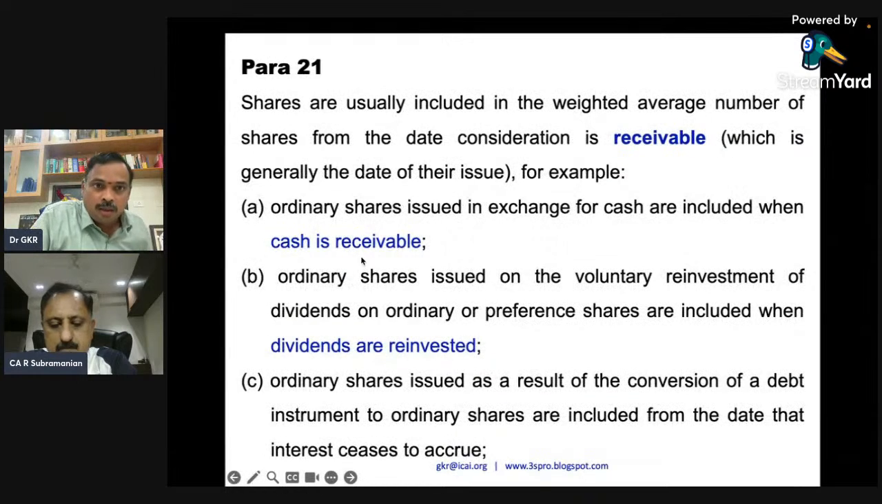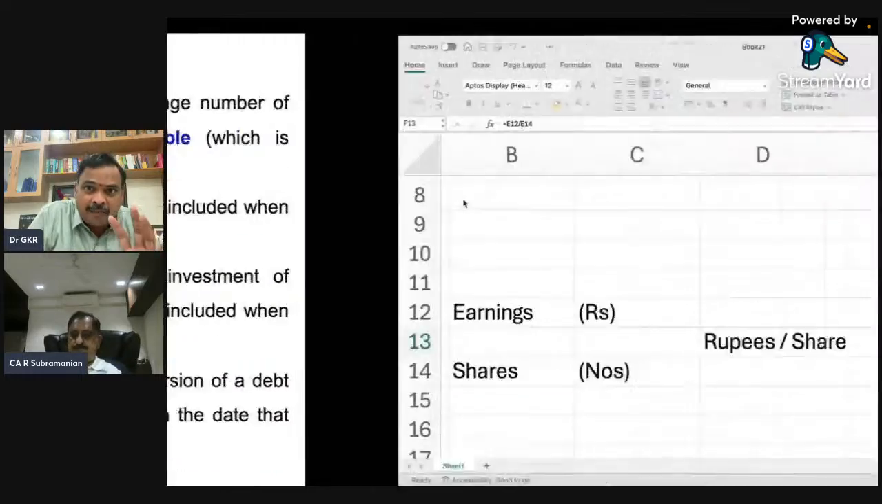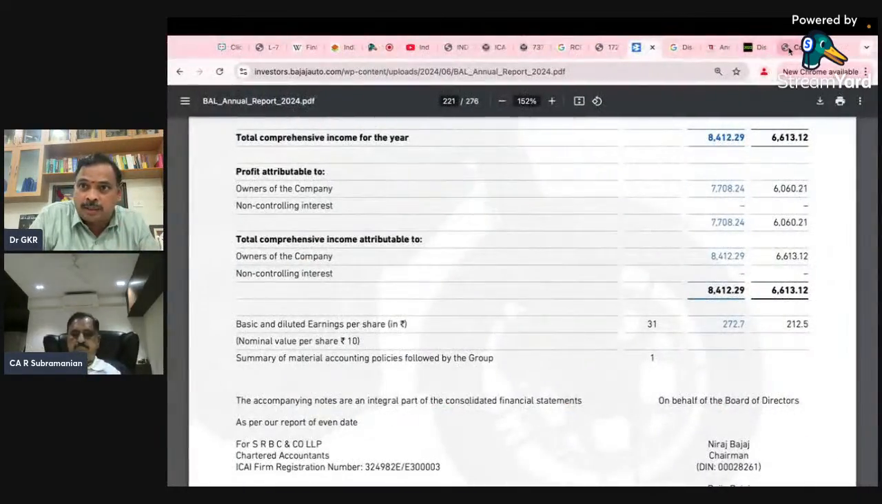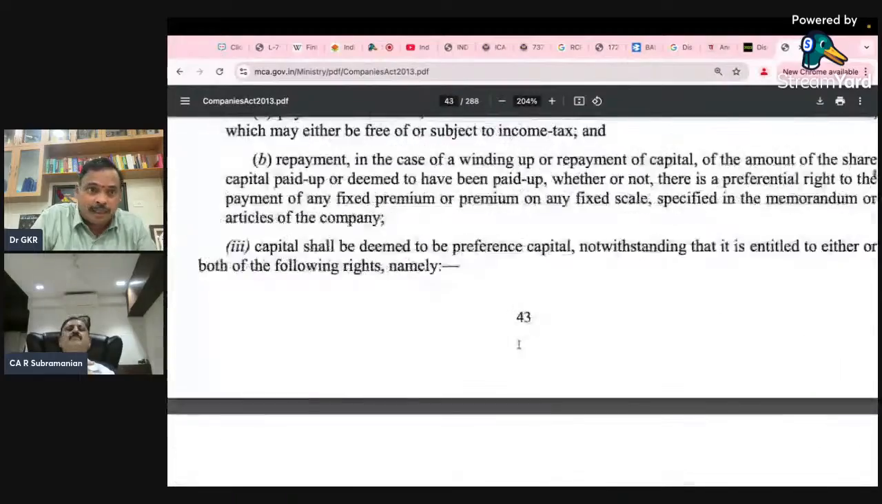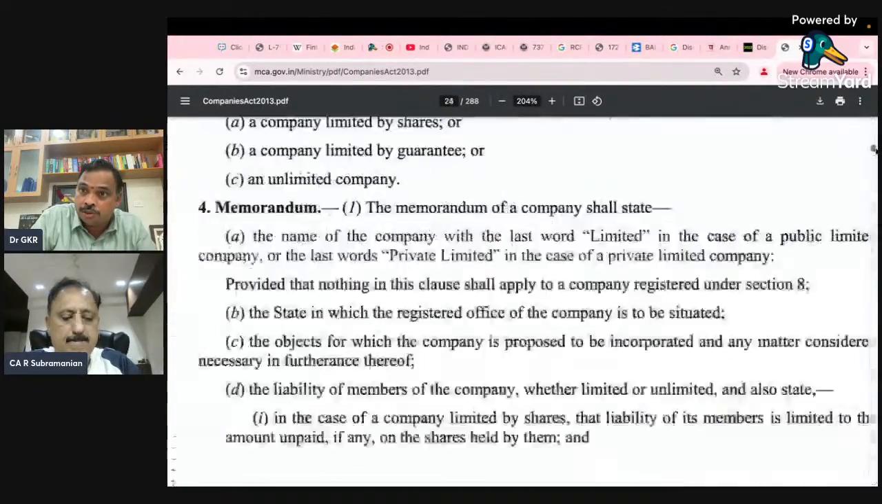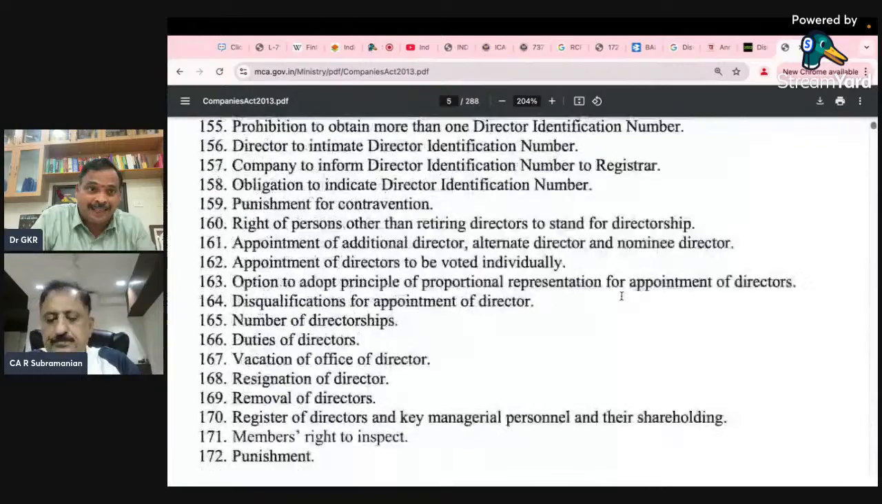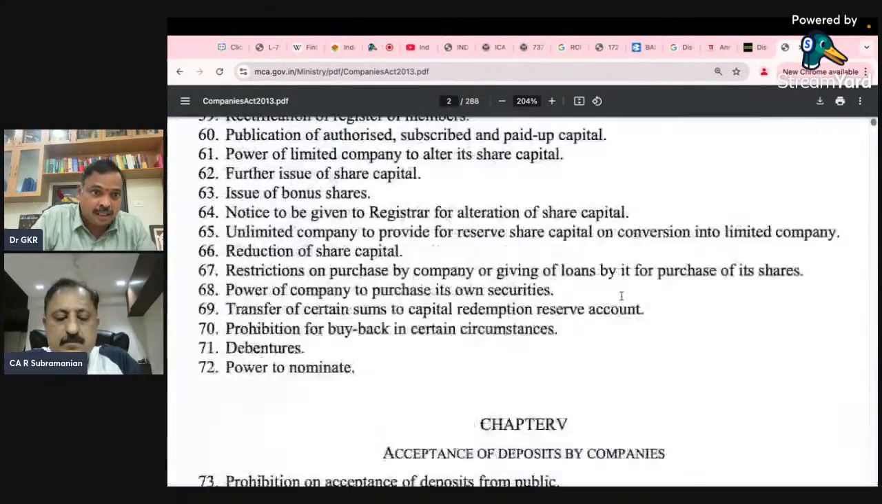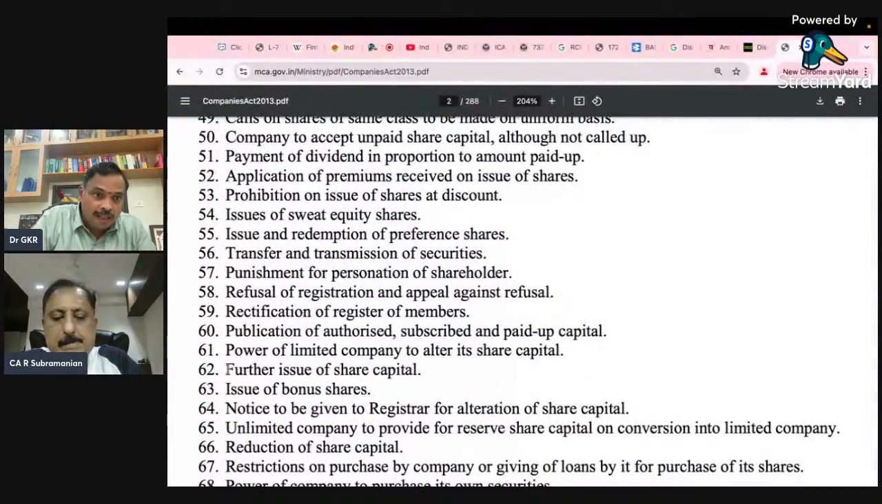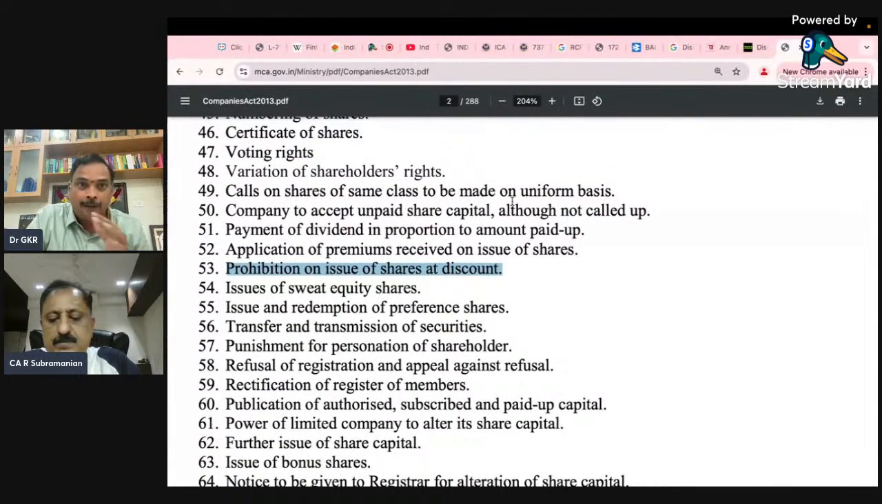There is a very, very important term in the Companies Act. I'll take you to the Companies Act here. There is a concept called issue of shares. Authorized capital is not the point. I'll take you to section 62, issue of share capital. Issue of certificate, issue of shares at discount. This is very important. Not your authorized capital, but issued capital.